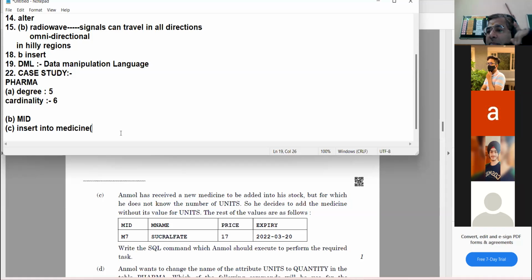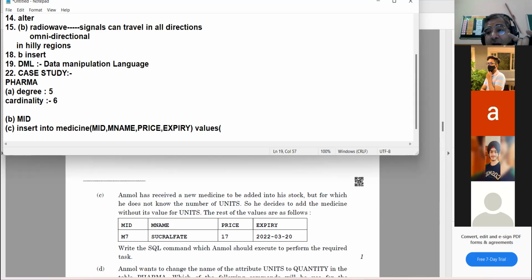When you are to omit any particular field, then always in the insert command, after the table name, write the name of those fields for which you want to give the value. MID, comma, MName, comma, price, comma, expiry. Okay. Now write values. Now give the values which are given in the question.